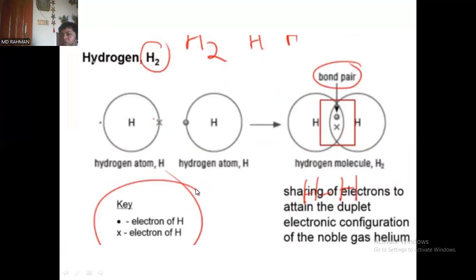Now the example of the formation of hydrogen. In the middle here you can see the bond pair, right? So you can easily understand this is the electron of hydrogen and this is the electron of hydrogen. If you have to write an example of a covalent bond, then you can use this one, and you should explain it with dot and cross, as you see on the screen, to explain the concept better in the exam. So you should draw it also.